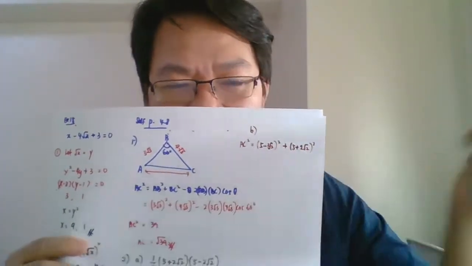Expand both brackets, then solve the problem. So we expand the first bracket first. AC squared equals what? 25 minus negative 5, negative 10, negative 20 surd 2 plus 4 times 2. Okay. Plus 25, 10 plus 20 surd 2 plus 4 times 2. Okay. So this is what we are supposed to get.